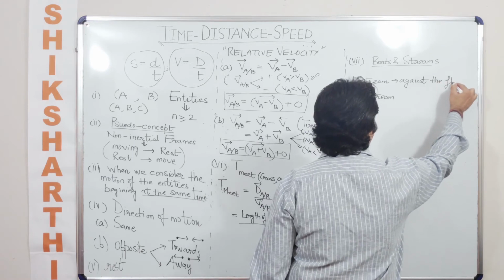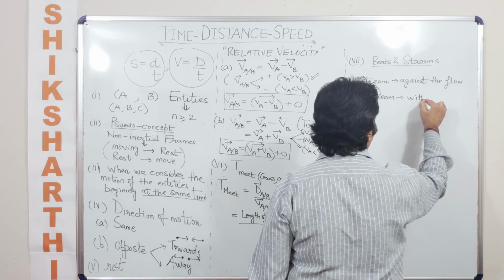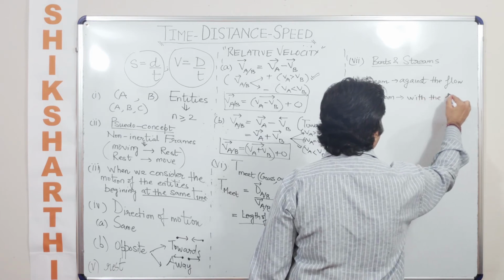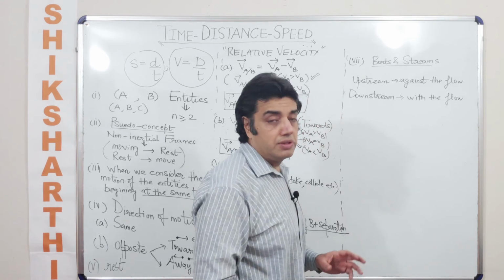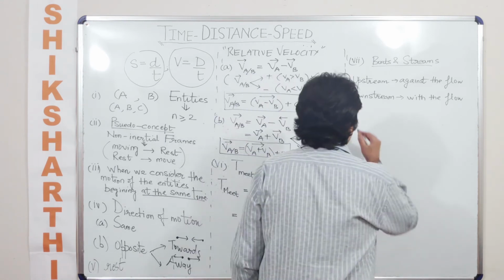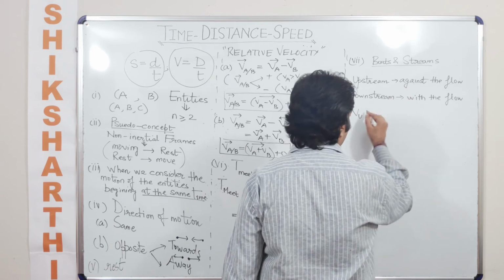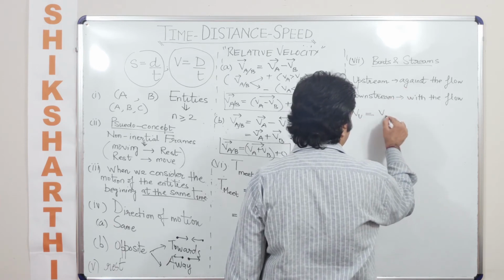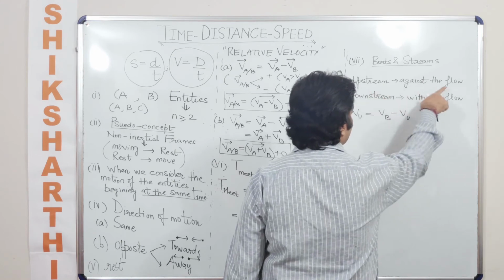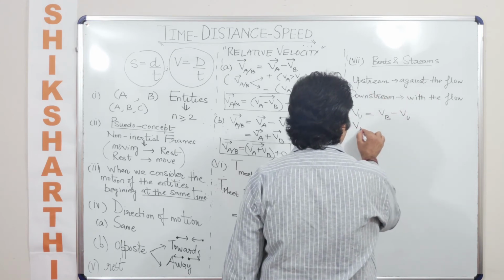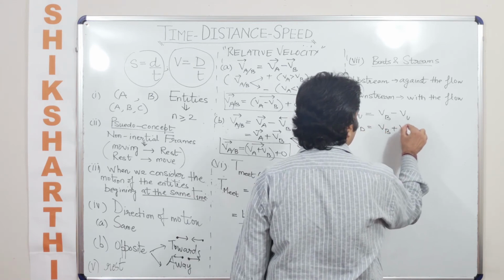Now flow of what? Against the flow of stream. And this is downstream, which is with the flow. Now when you are saying with the flow, you are basically talking about with the flow of the stream. So let's say if I am talking about upstream velocity, now upstream velocity is against the flow. So let's say this will be VB minus VU because it is against the flow. And the downstream velocity will be VB plus VU.